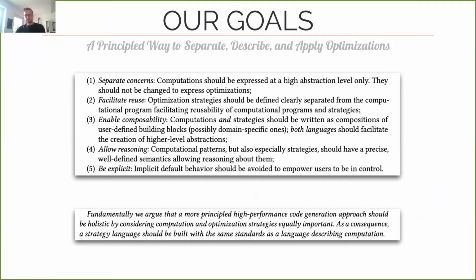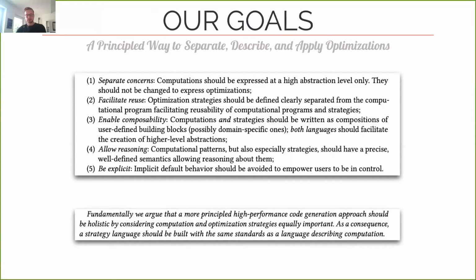We aim to facilitate reuse by defining optimization strategies clearly separated from the computations. We aim to enable composability by allowing to define both computations and optimizations as compositions of user-defined building blocks. We aim to allow reasoning by giving those building blocks well-defined semantics. And finally, we aim to be explicit and avoid all implicit default behavior of the compiler.